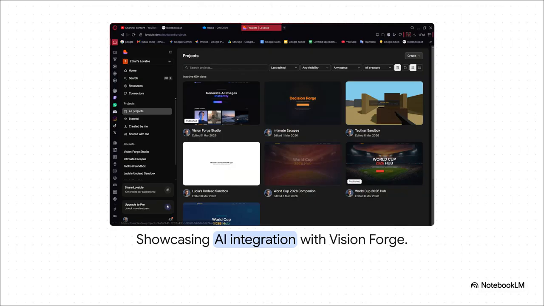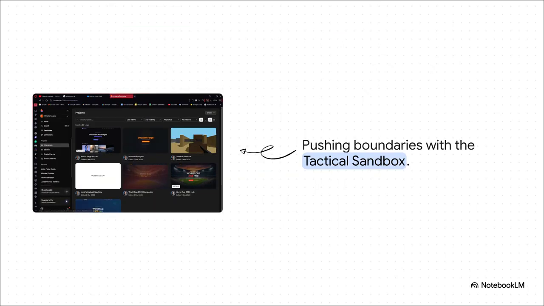To see this versatility in action, check out the Vision Forge Studio project. This thing generates AI images instantly. Lovable isn't just drawing some static, pretty boxes on a screen here. It's actually wiring up the complex back-end API logic that's required to take a user's prompt, securely communicate with an external image generation model, and fire back a sleek result, all wrapped up in a really nice dark mode interface. Actually, abstracting away that level of back-end API complexity, that is a massive, massive leap for both developers and non-developers alike. Let's move on and see how this builds something that pushes into entirely different territory.